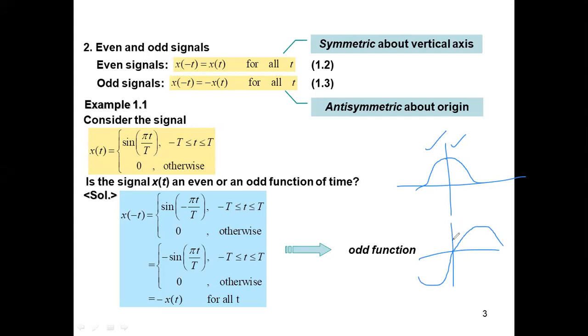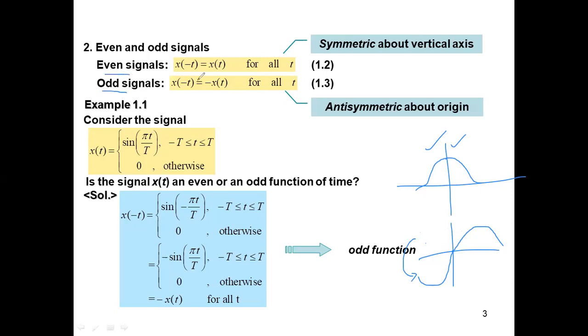Whereas in this case, they are an inverted mirror image. It would have come on the left side, but the entire thing on the top would have come to the bottom. It is an inverted mirror image, so it is anti-symmetric. Such signals are called odd signals.